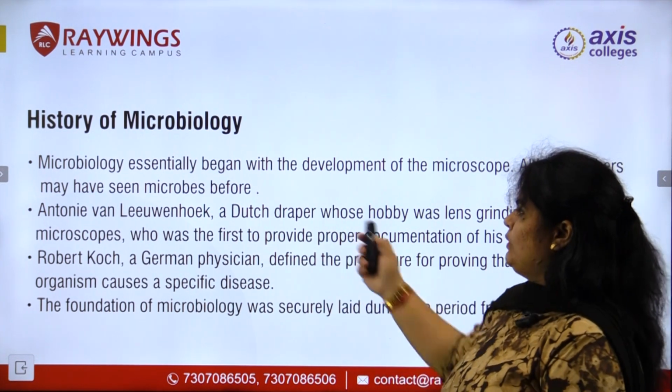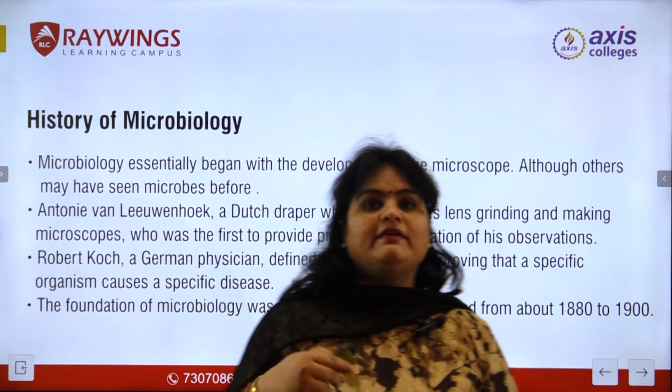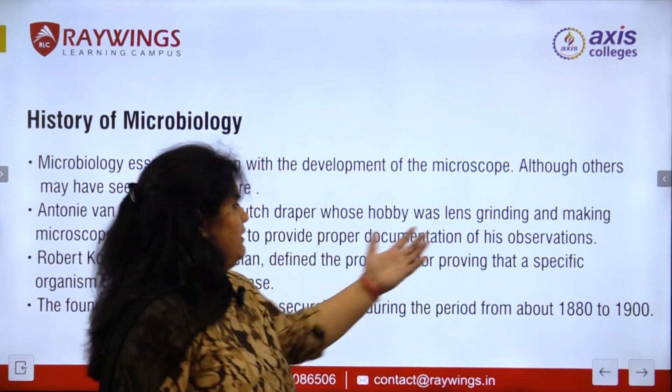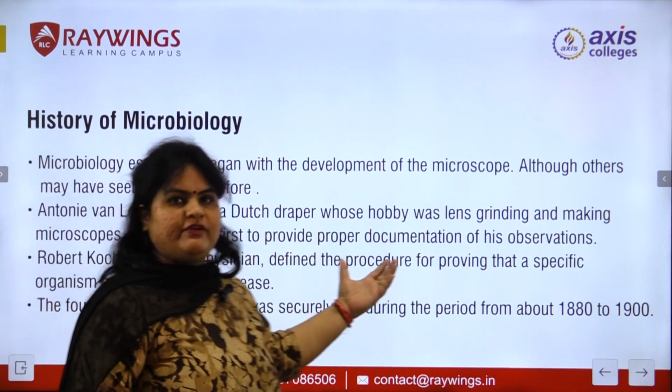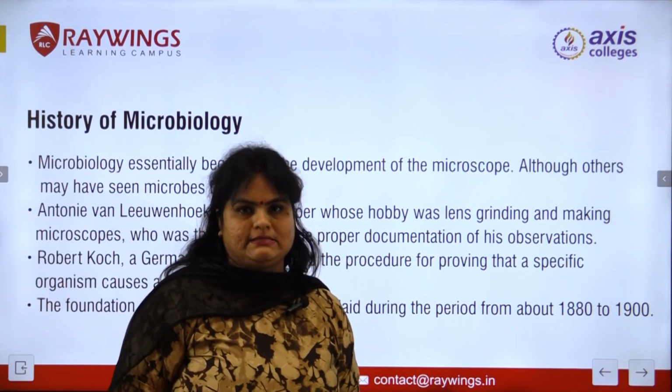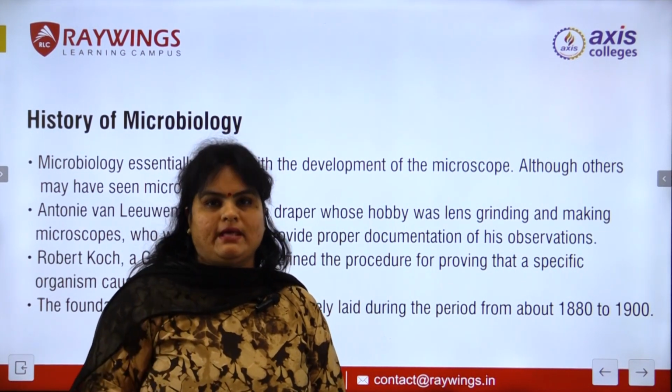First, Antonie van Leeuwenhoek, he is a draper whose hobby was to discover a lens. So first he makes and decides to develop a microscope, because when we use a microscope, we have to use a lens. Without a lens we cannot use a microscope and we cannot see microorganisms.